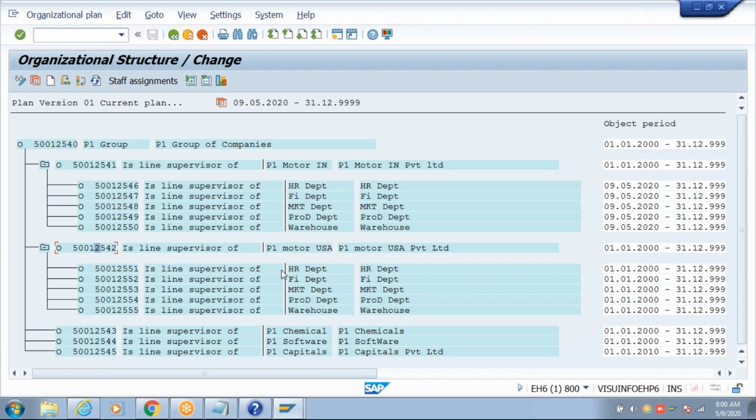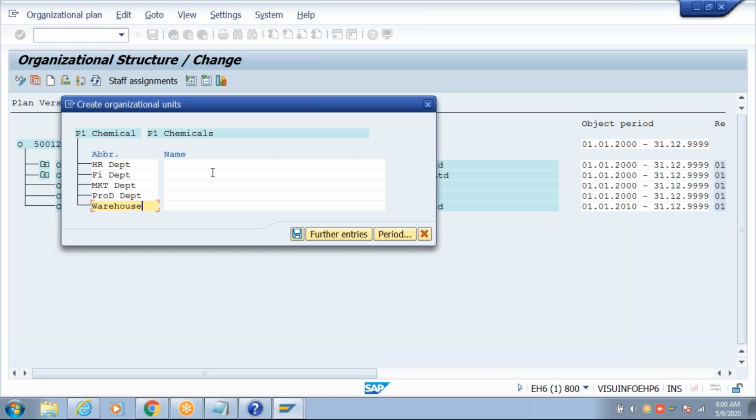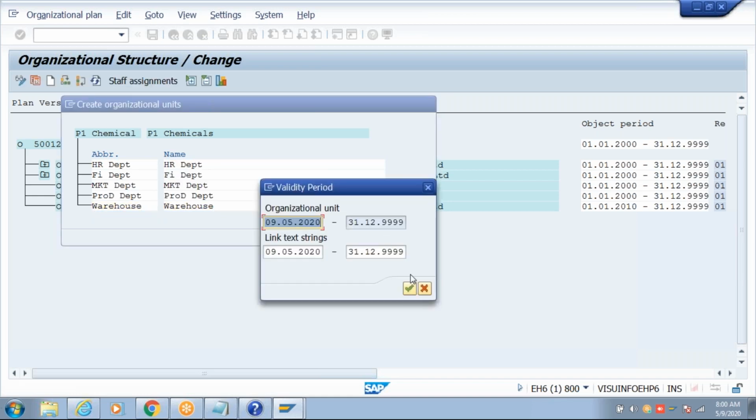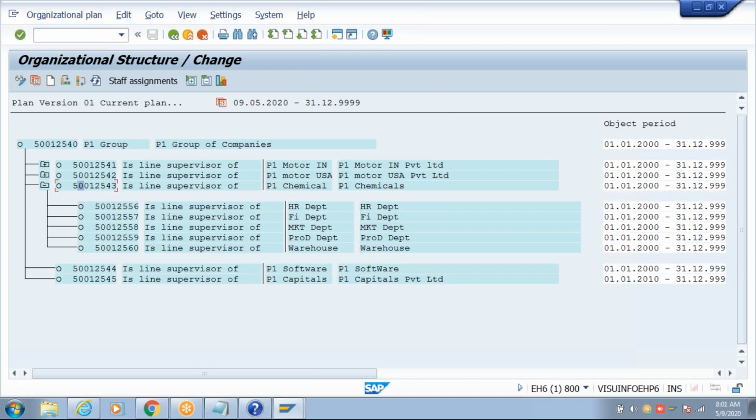You don't need to have the same departments. For example, here a warehousing department may be there or may not be there. But in this example, I'm creating all the departments. You can expand them, collapse them. Like this.